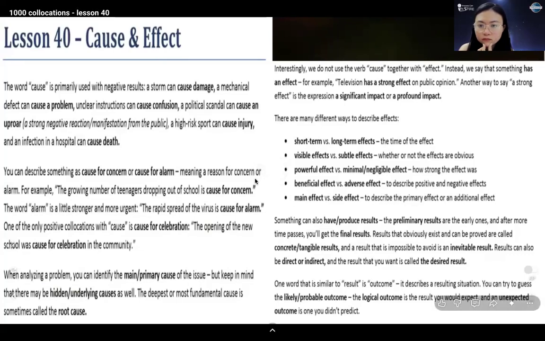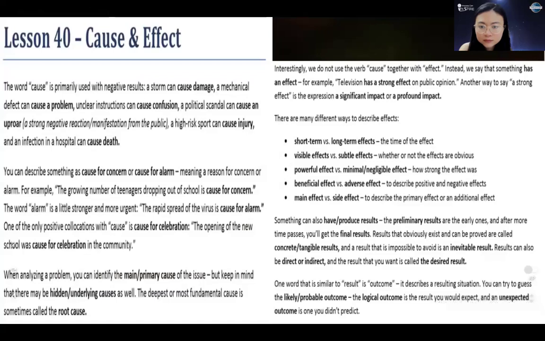And main effect or side effect, to describe the primary effect or an additional effect.